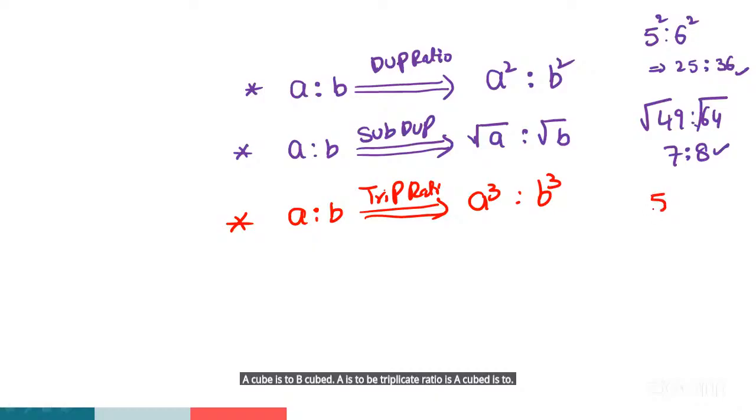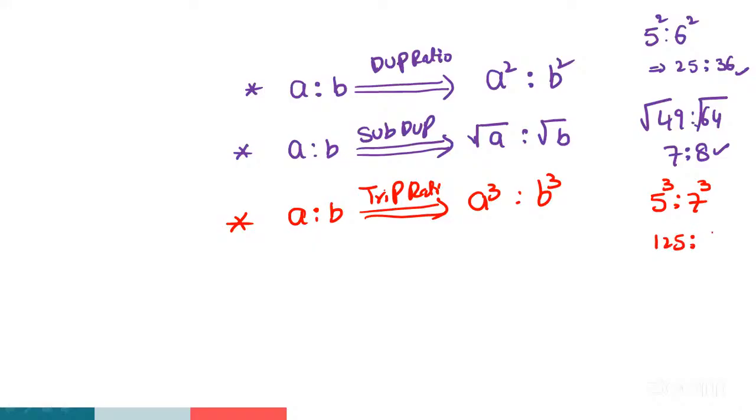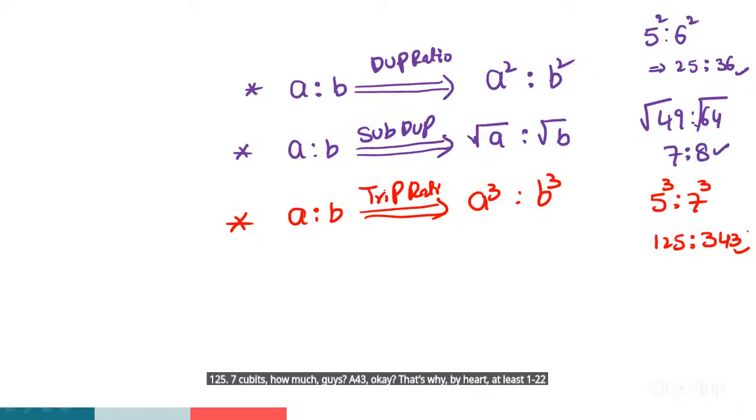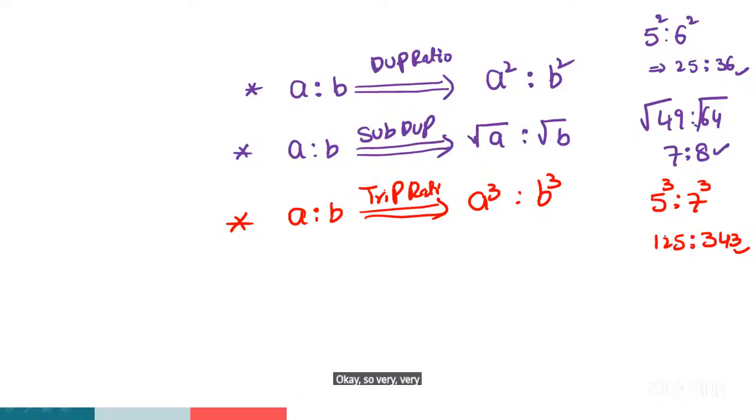For example, 5 is to 7. Find out the triplicate ratio. Then 5 cube is to 7 cube. 5 cube is how much, guys? 125. 7 cube is how much, guys? 343. That's why learn by heart at least 1 to 25 squares and 1 to 15 cubes, guys. Very important. So the answer is 125 to 343.